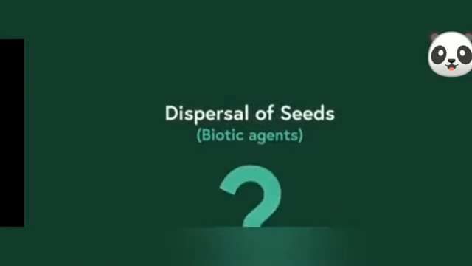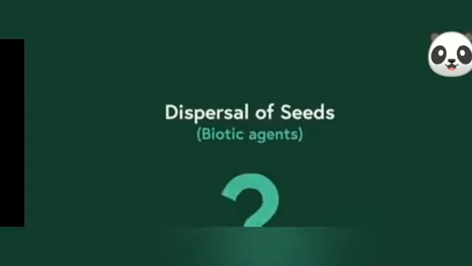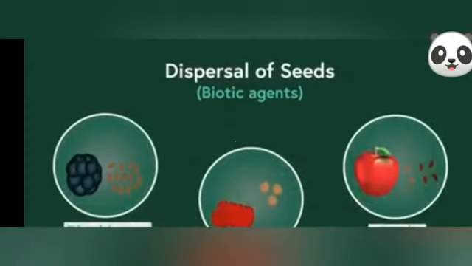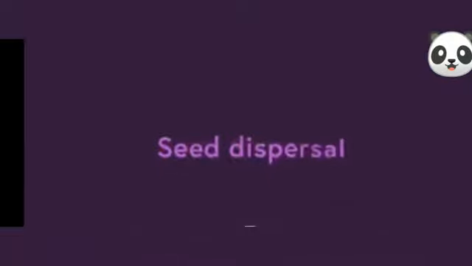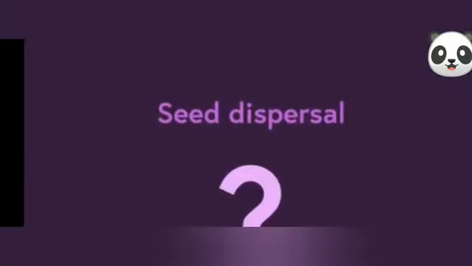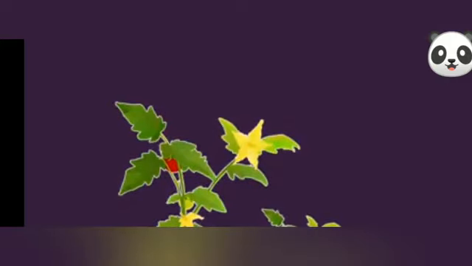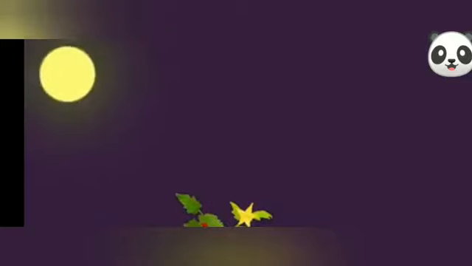Can you name some seeds which belong to this category? Blackberry, cherry, apple, and so many pulpy fruits have seeds that are dispersed by animals. Now tell me, why do we need this dispersal process? I mean, what will happen if the seeds from the parent plant get planted near it? Being near the parent plant would severely affect the growth and development of both the plants. And why so? The two will start competing for sunlight and water.